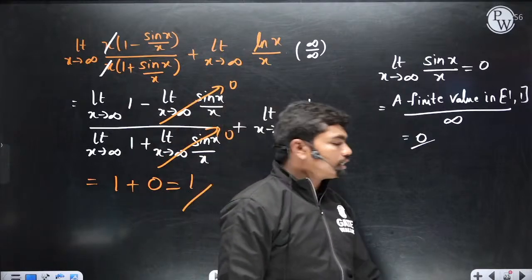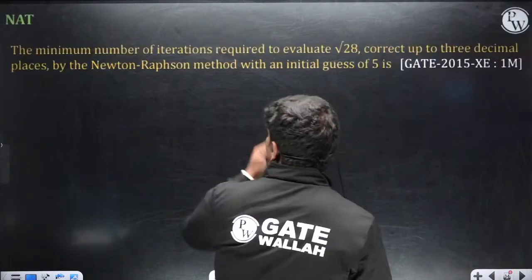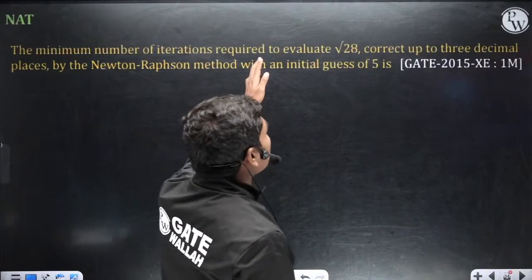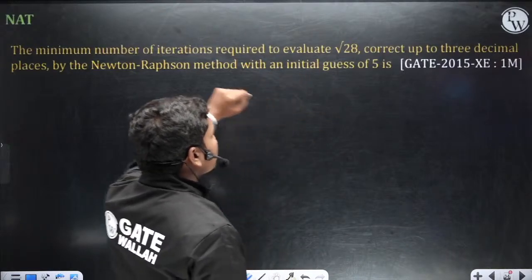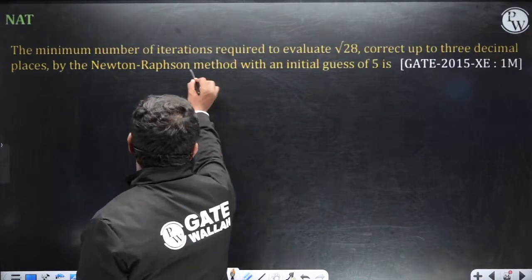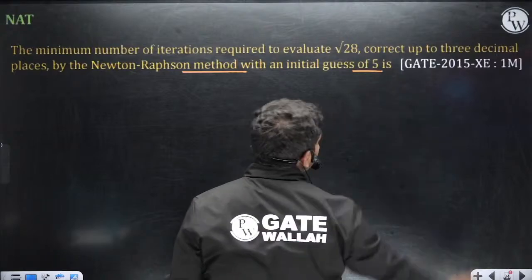Okay, let's go for the next question. The minimum number of iterations required to evaluate the square root of 28 correct up to 3 decimal places by using the Newton-Raphson method with an initial guess of 5 is dash.